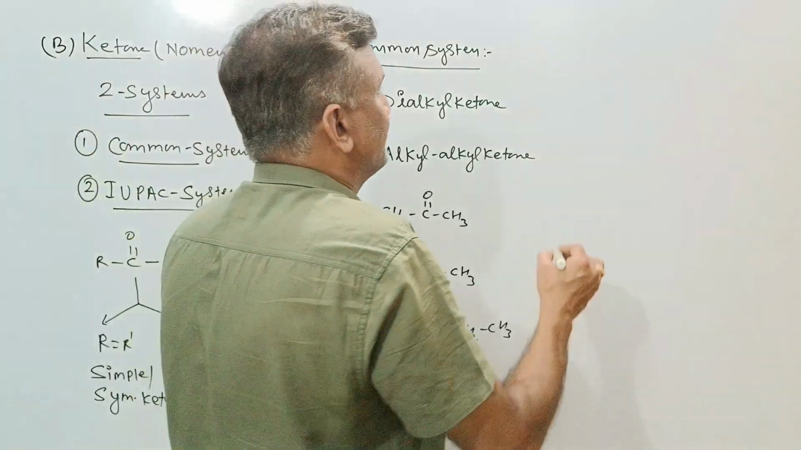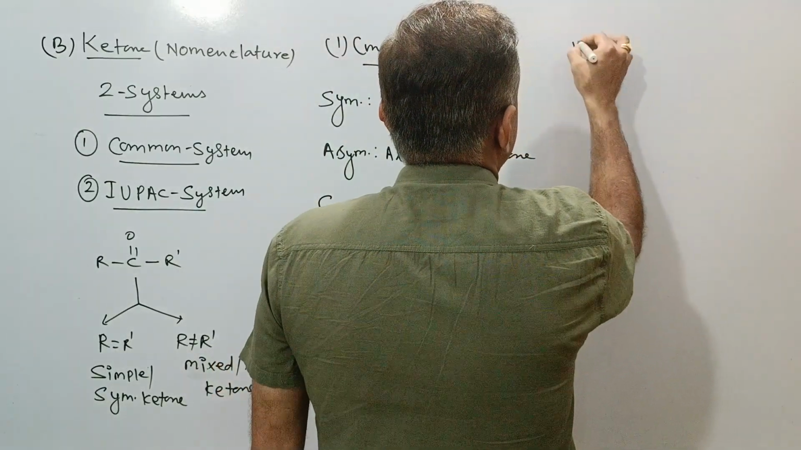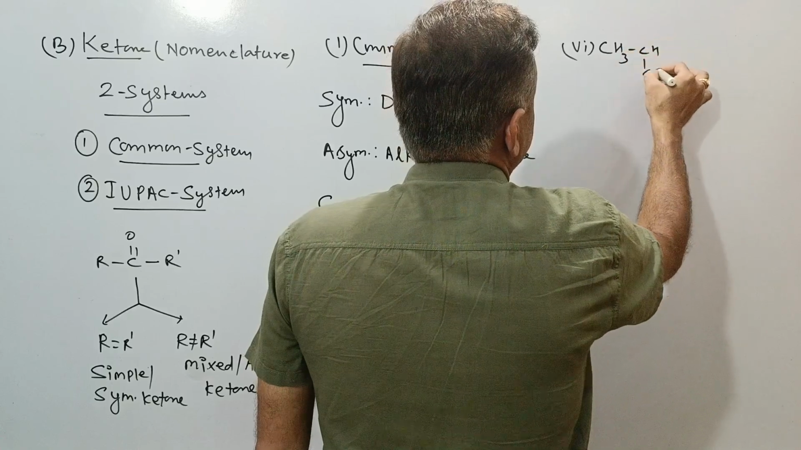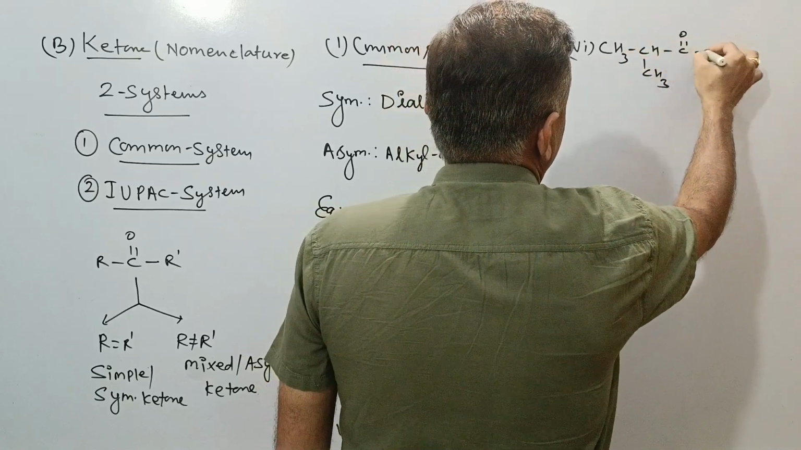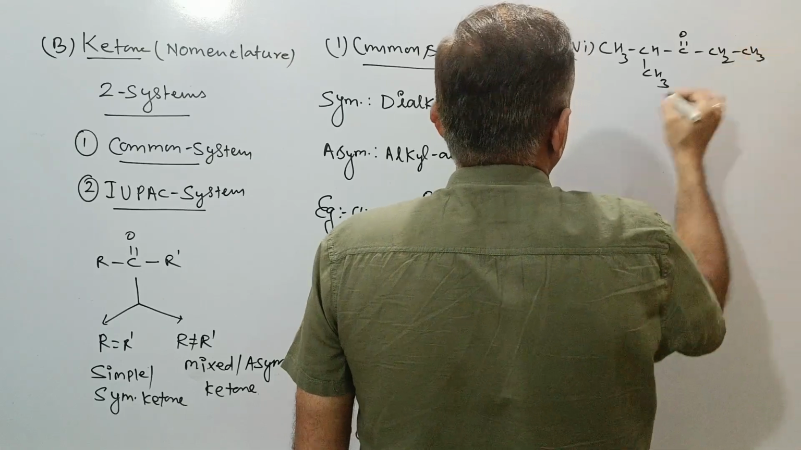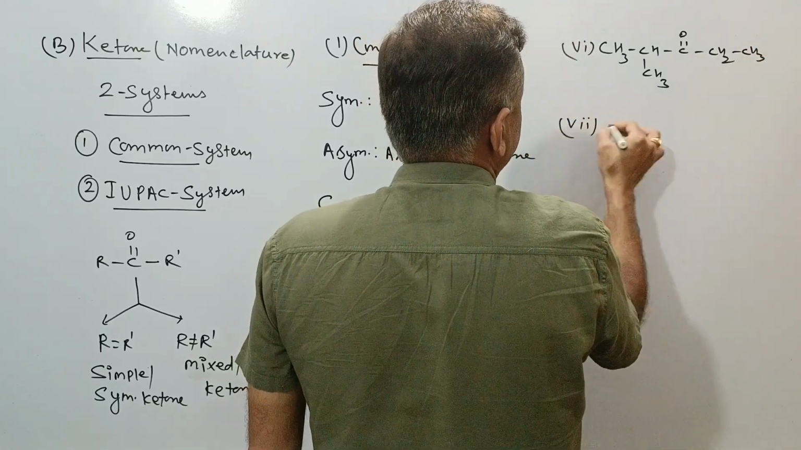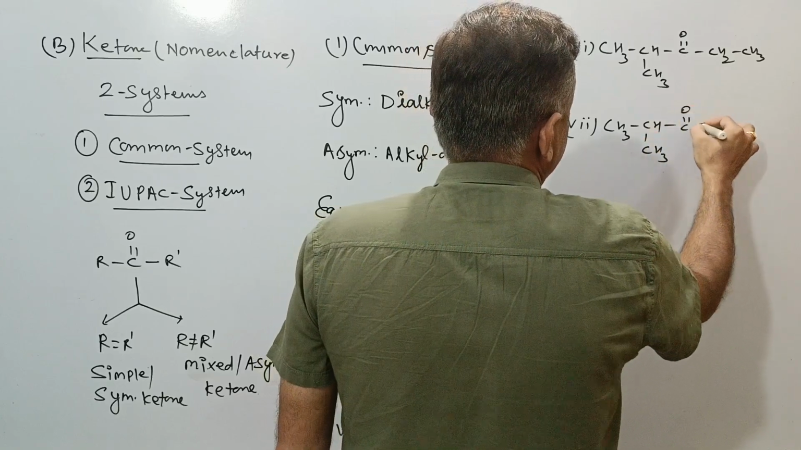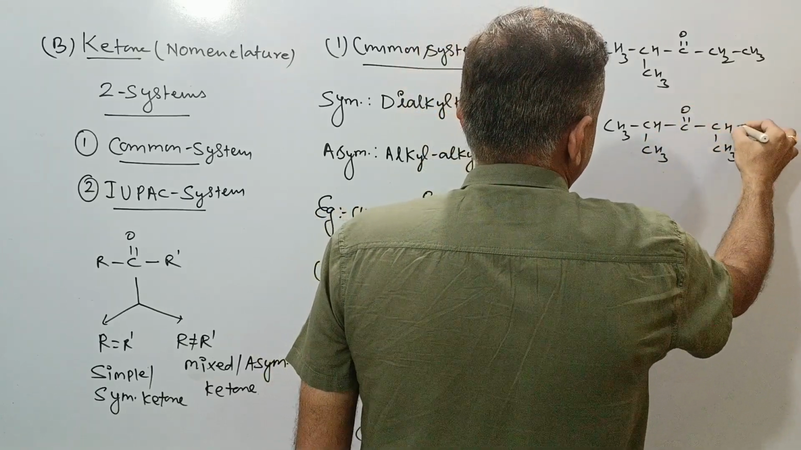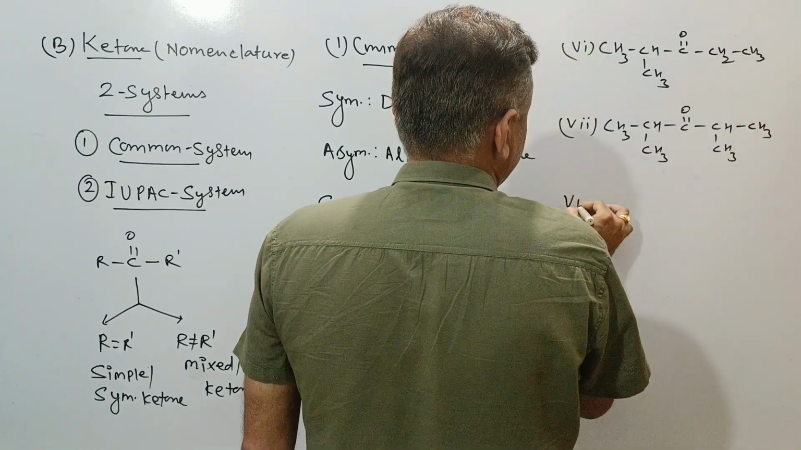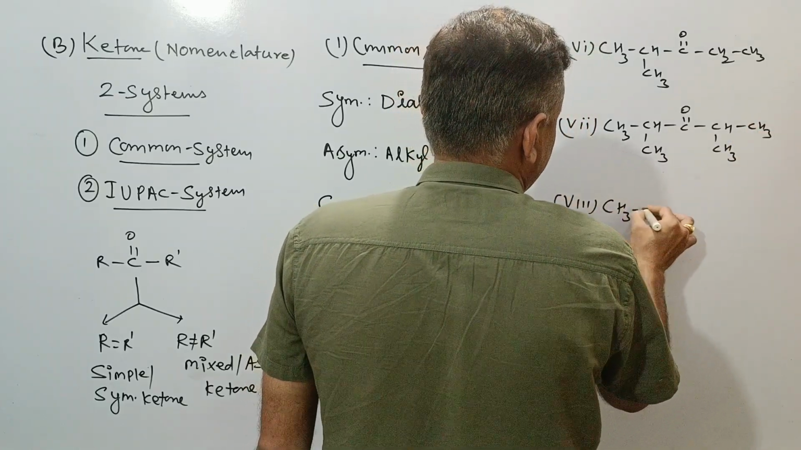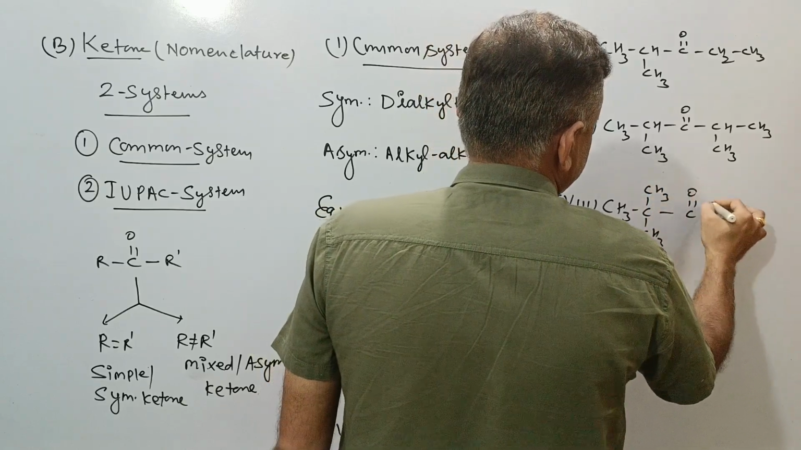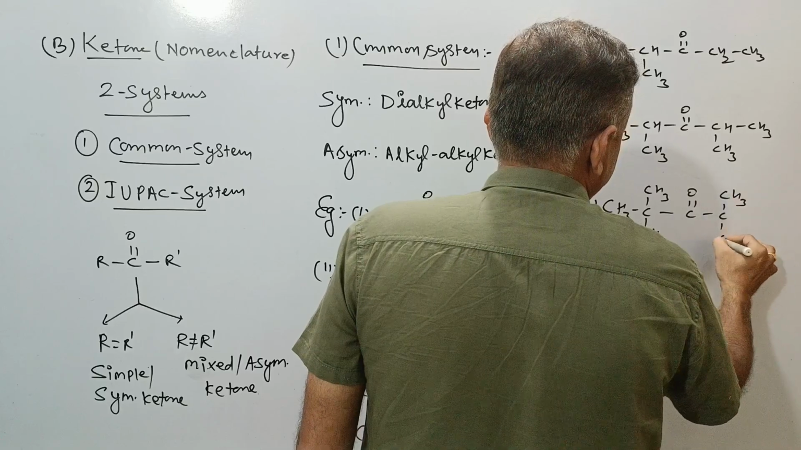If we go further, we can take the sixth example as a complex chain like this, CH3CH(CH3)COCH2CH3. This is the seventh example, CH3CH(CH3)COCH(CH3)CH3. This is the eighth example, where CH3 and CH3 both are same like this.